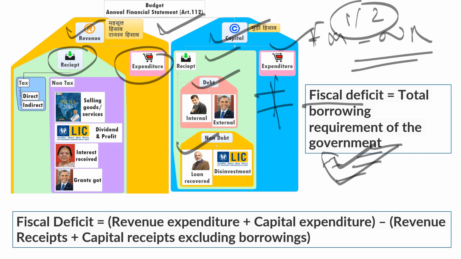We'll call this fiscal consolidation. We'll discuss all those things in the budget. So fiscal deficit is nothing but revenue expenditure plus capital expenditure minus revenue receipts and capital receipts except borrowings. So, without wasting any further time, we'll go into the article directly.